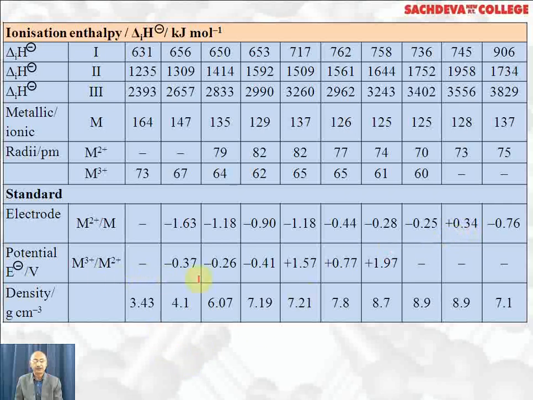For +3 to +2, we have a few values. This is for titanium, vanadium, manganese, iron, cobalt, nickel. The first is scandium, second is titanium, after that is vanadium. Then we have chromium, manganese, iron and cobalt. Density goes on increasing down the group, except zinc has lower density and copper and nickel have almost the same density.